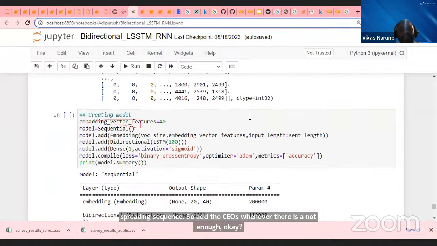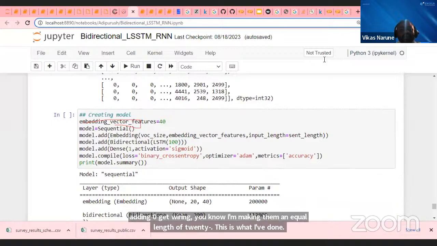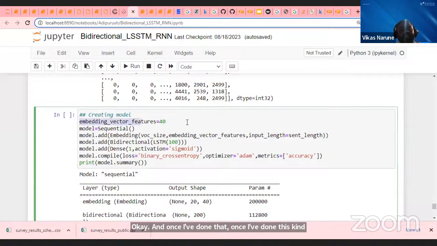Once I've done this kind of thing, what is the main task now? Create our model. Last part, guys, last part. Create our model. So I'm saying take my feature representation as 40. Okay, sir, I will share these things. This feature representation I'm taking as 40 means I have to create 40 dimensions.